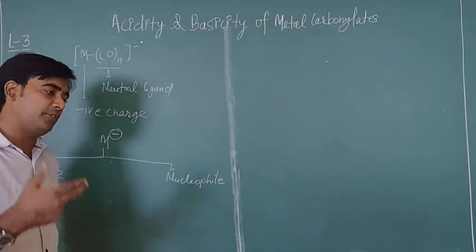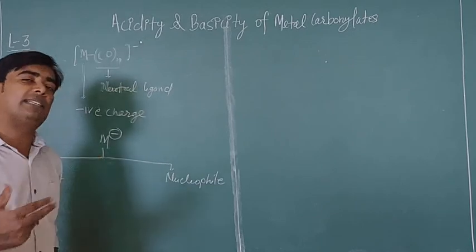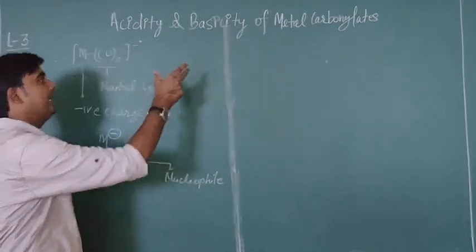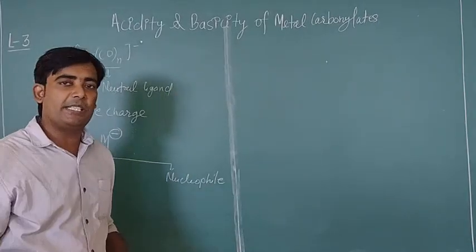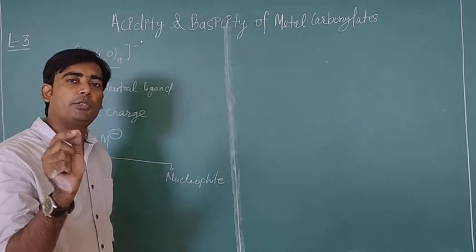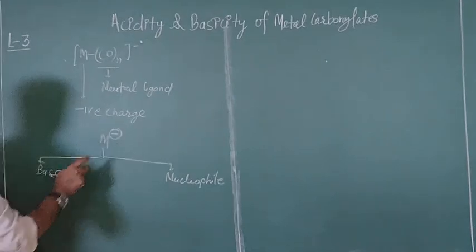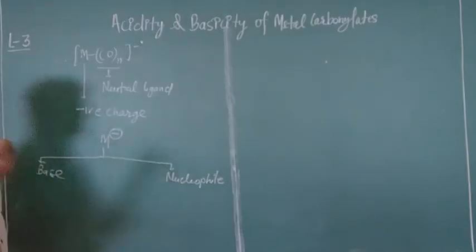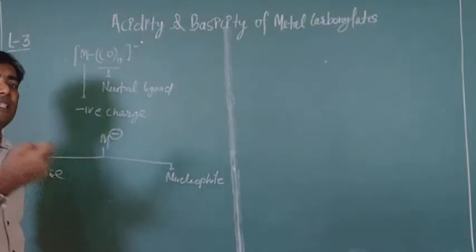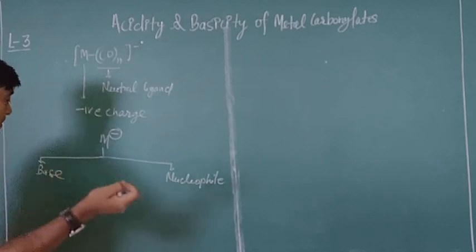If you make a reaction of a metal carbonylate with any species which has an acidic proton or active hydrogen, then the metal carbonylate will extract the acidic hydrogen from the reactant and form a product.